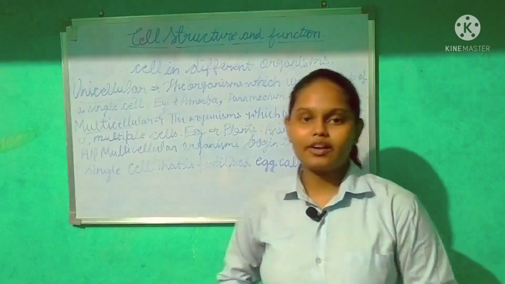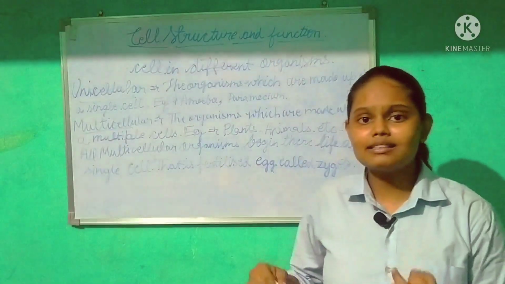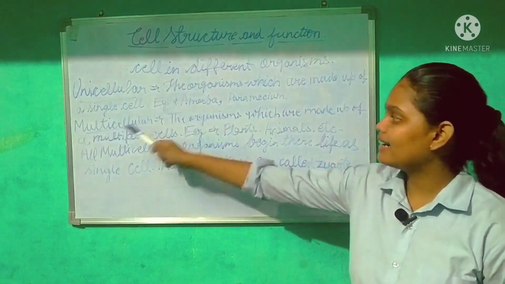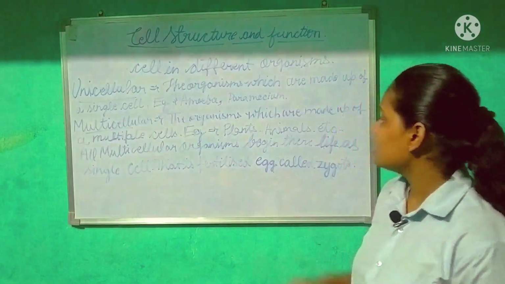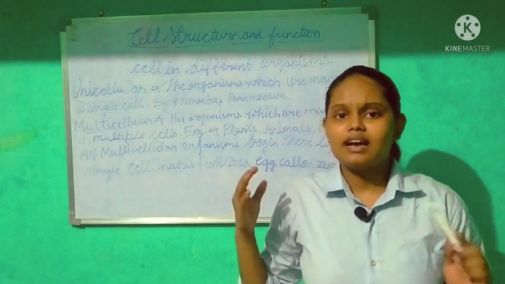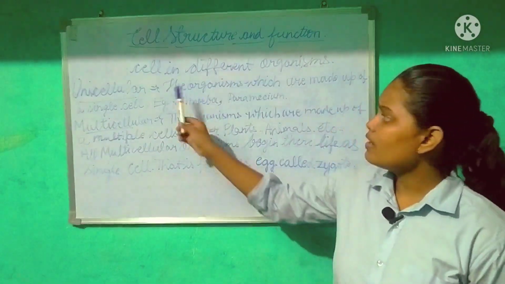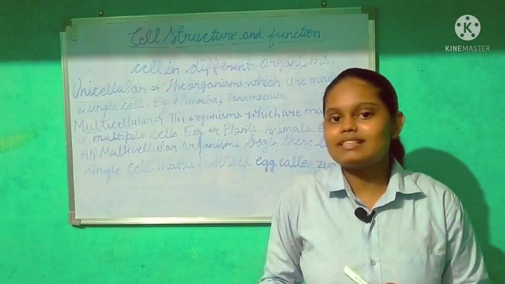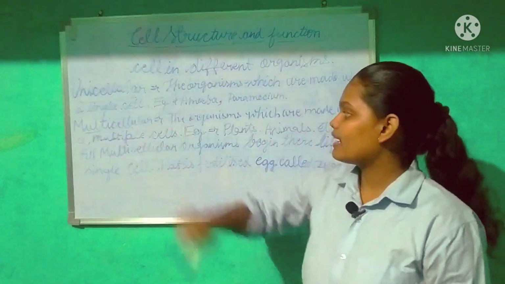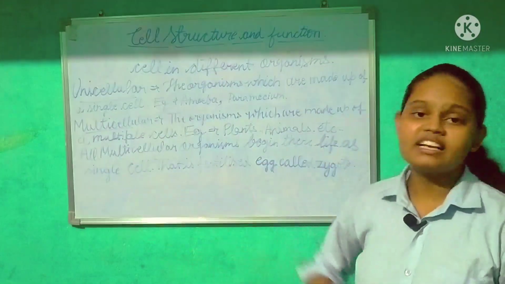Now what are multicellular organisms? These are organisms in which the number of cells is large. They have a number of cells in their body, so they are categorized as multicellular organisms. For example, plants and animals, as well as human beings, have 100 trillion cells. So unicellular organisms have only a single cell, and organisms having multiple cells are known as multicellular organisms. The multicellular organism begins its life as a single cell.